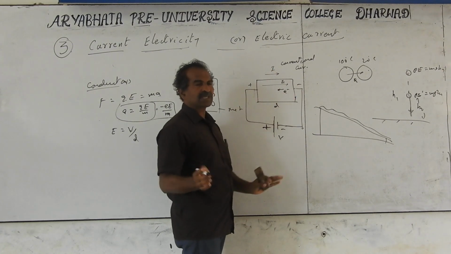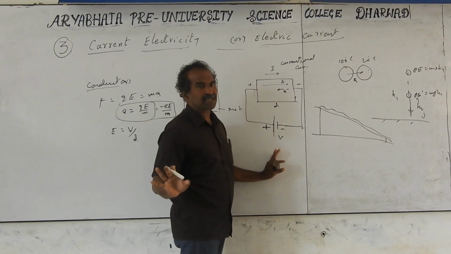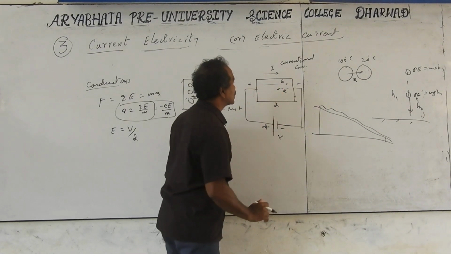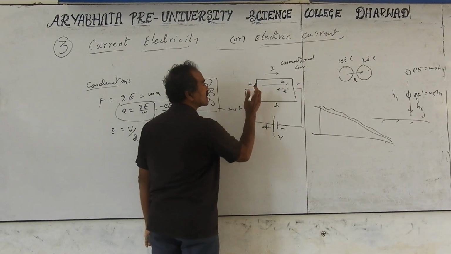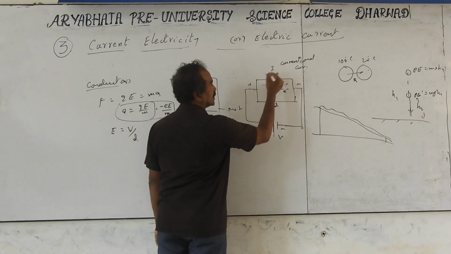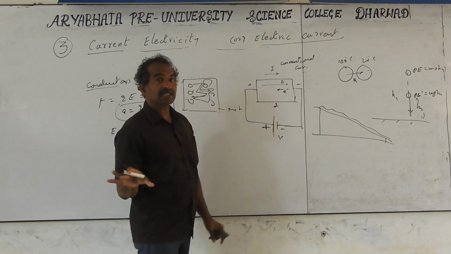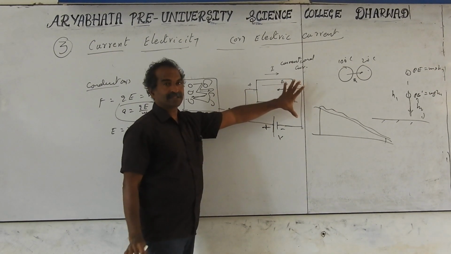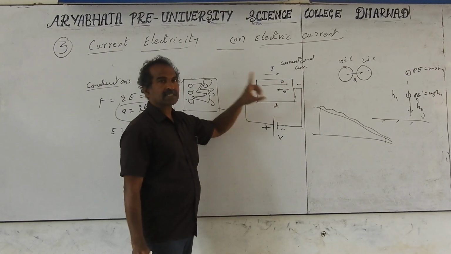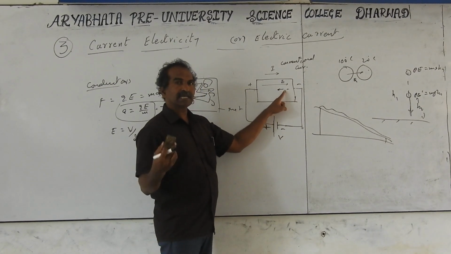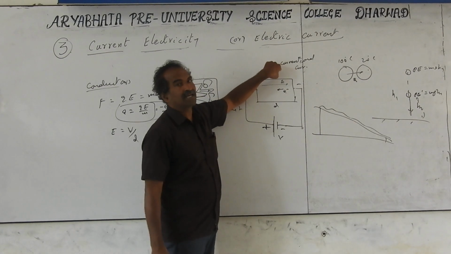So where we use the current direction without mentioning anything, current direction means opposite to the electron flow always. Now this current direction is from high potential to low potential, so it is moving from plus to minus. But actually no particle is moving in the conductor from plus to minus. In conductors, current is only because of electron motion, and the electron motion is opposite to the conventional current.